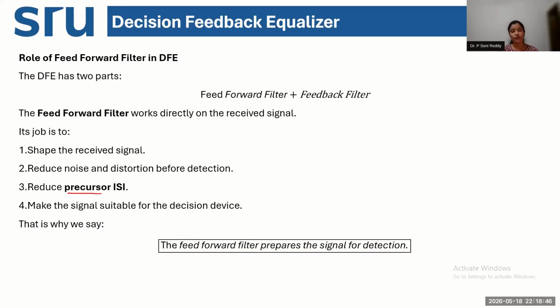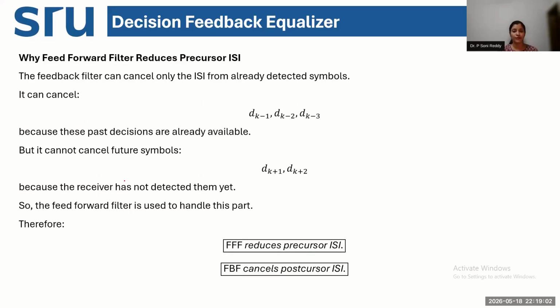So we are planning to detect the symbol that is currently being transmitted, estimate the error, and use this error decision to correct the ISI of the future symbol that is being transmitted. That is the role of the feed forward filter.